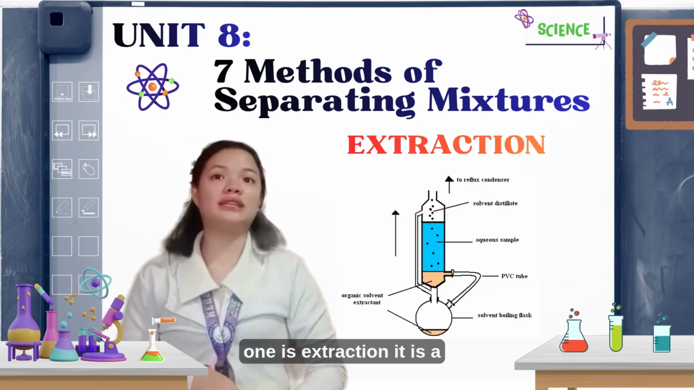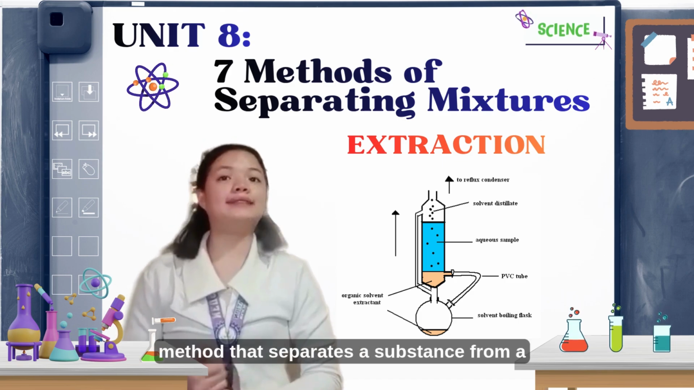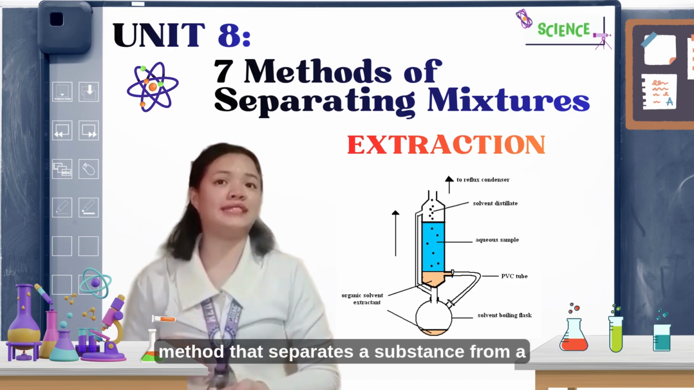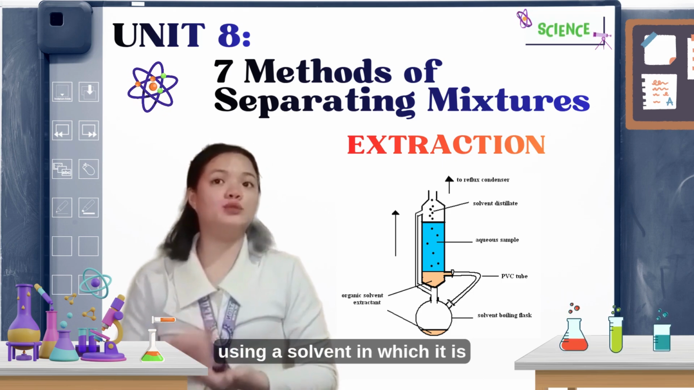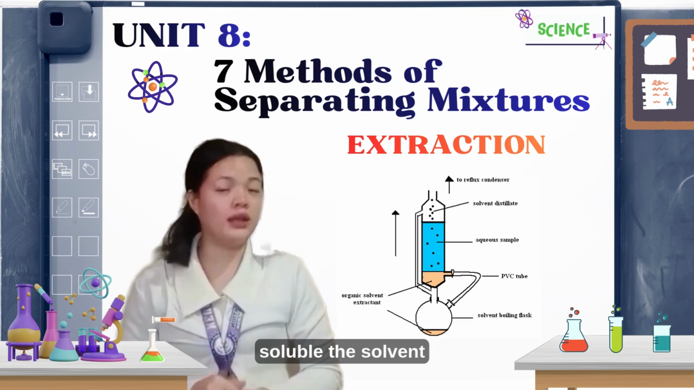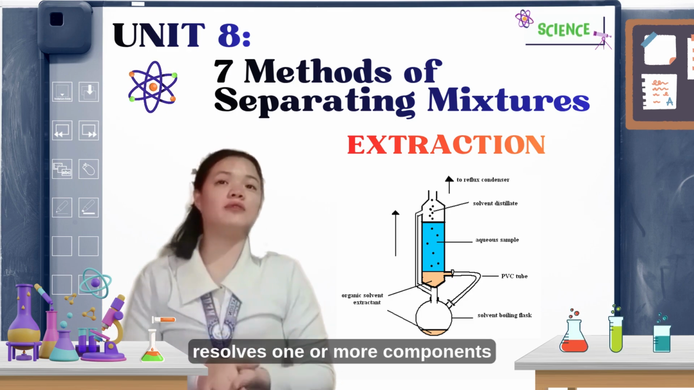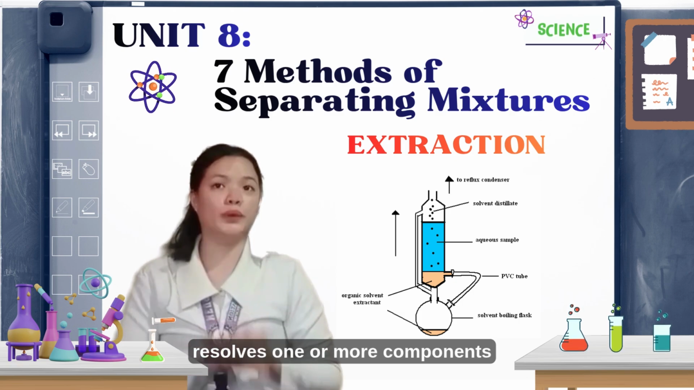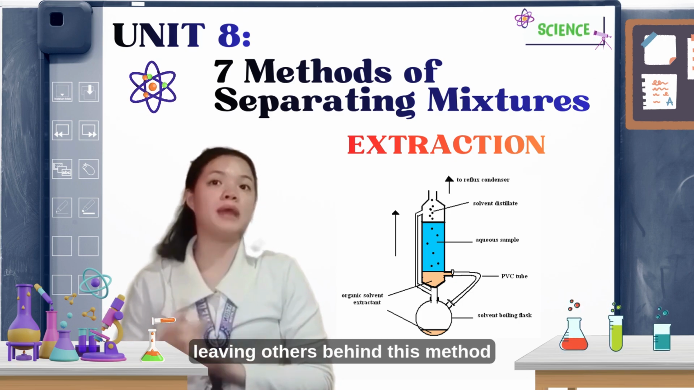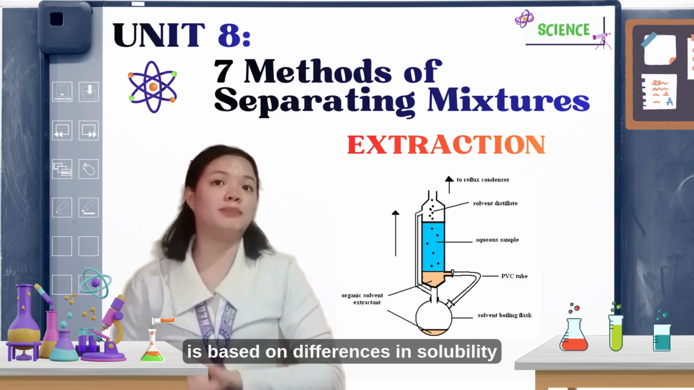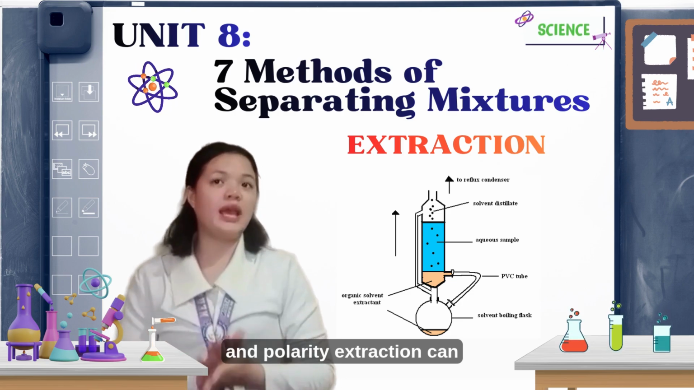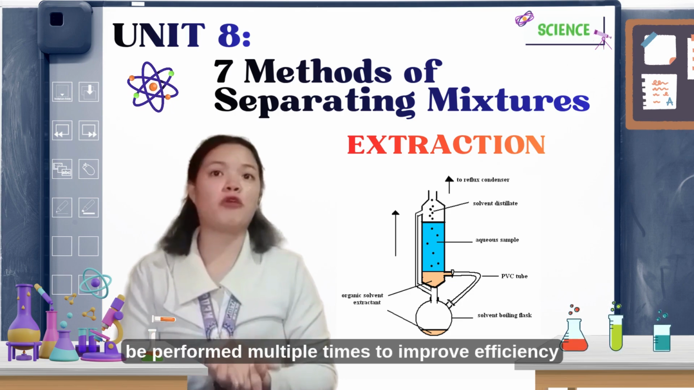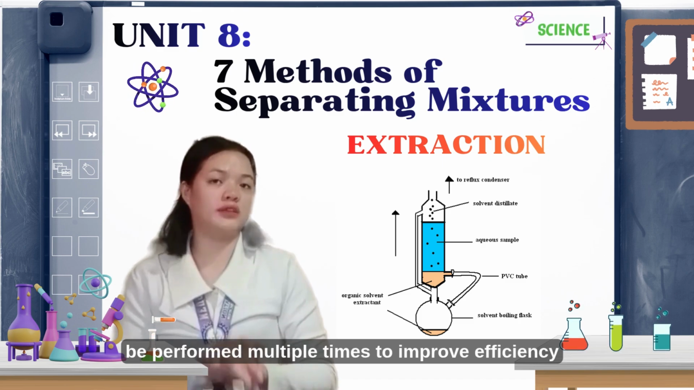The next one is extraction. It is a method that separates a substance from a mixture using a solvent in which it is soluble. The solvent selectively dissolves one or more components, leaving others behind. This method is based on differences in solubility and polarity. Extraction can be performed multiple times to improve efficiency.